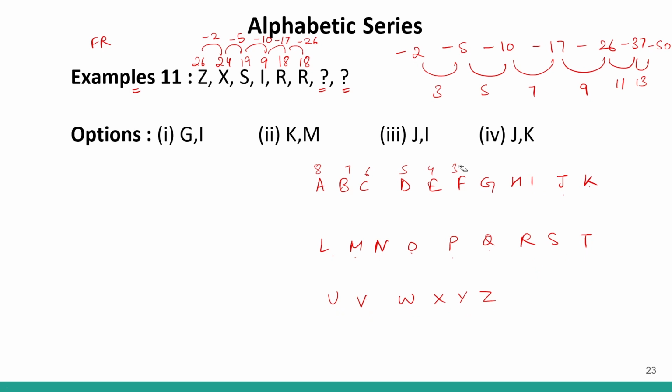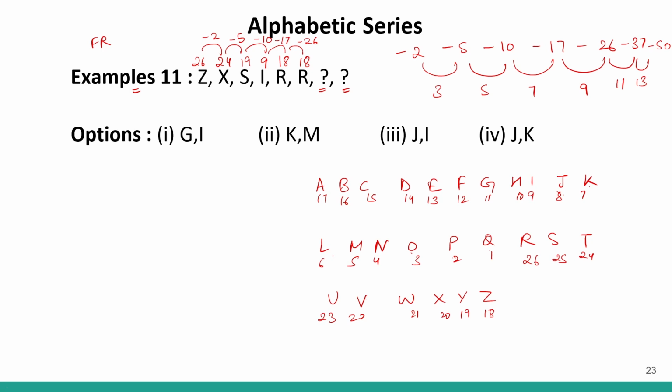First I am going -37. So from R, if I go -37, correct? From R, -37 will be 1, 2, 3, 4, 5, 6, 7, 8, 9, 10, 11, 12, 13, 14, 15, 16, 17, and then 18, 19, 20, 21, 22, 23, 24, 25, 26 gets me back to R.